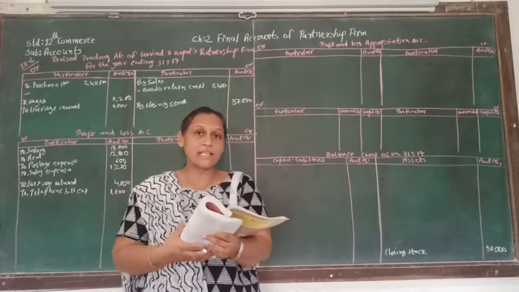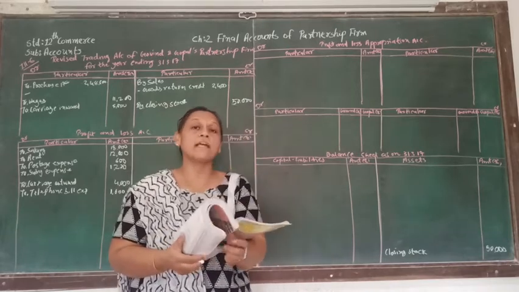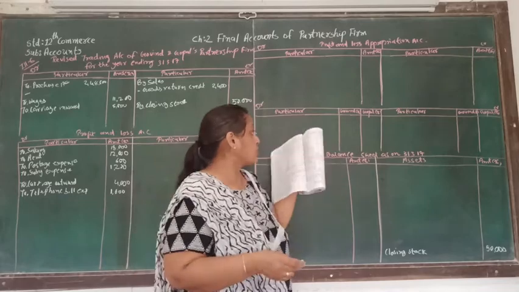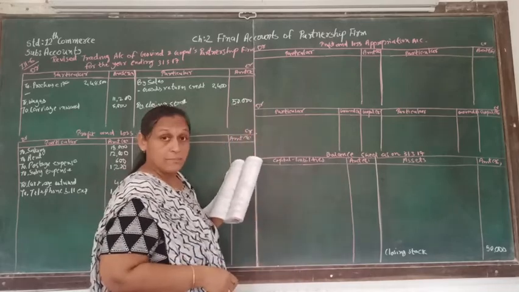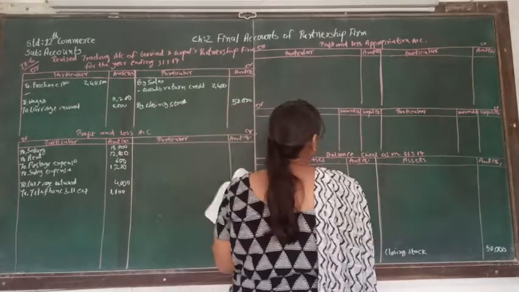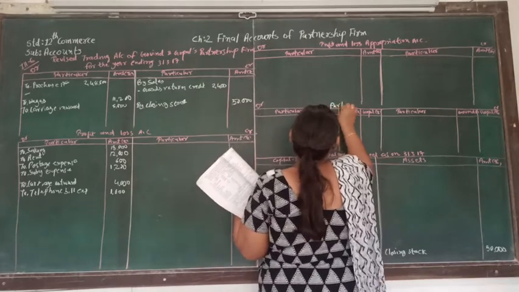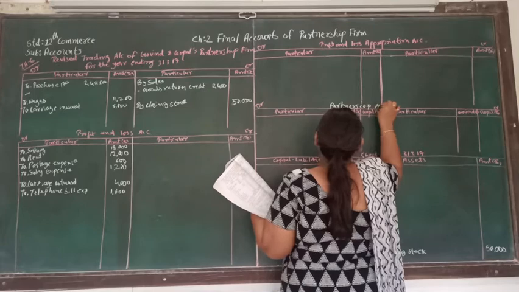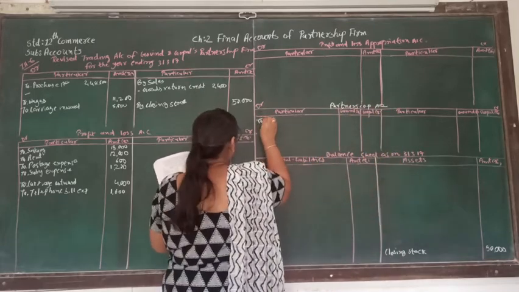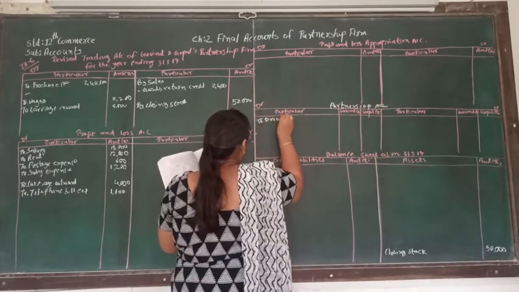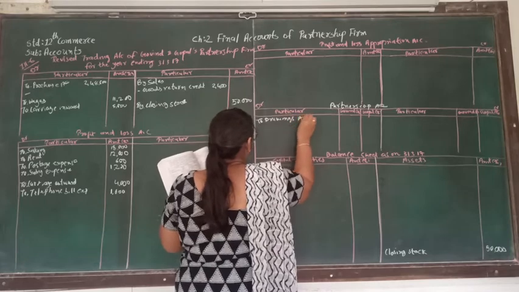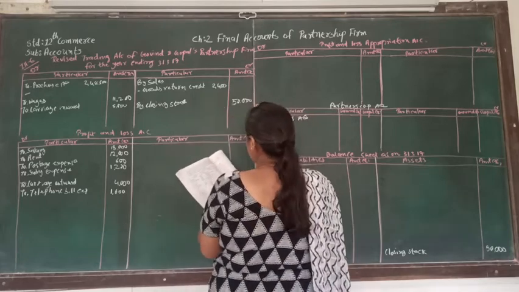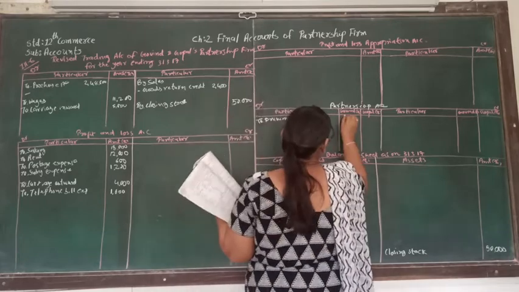Now afterwards we can see that there is a drawing of Govind and Gopal that's supposed to be debited to the partners capital account. That's supposed to be in the partners capital account. So here to drawing account, and it is 6,000 and 4,800.